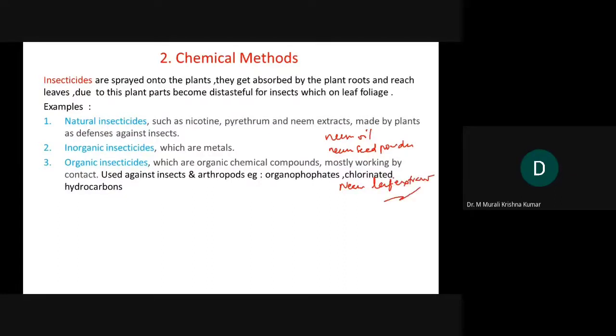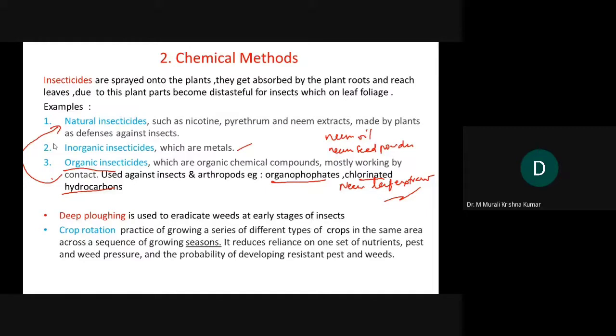All these are natural insecticides. Some inorganic insecticides are also there, and organic insecticides like organophosphates, etc. These are highly poisonous and extensively used, but right now people are flipping from organic to natural.